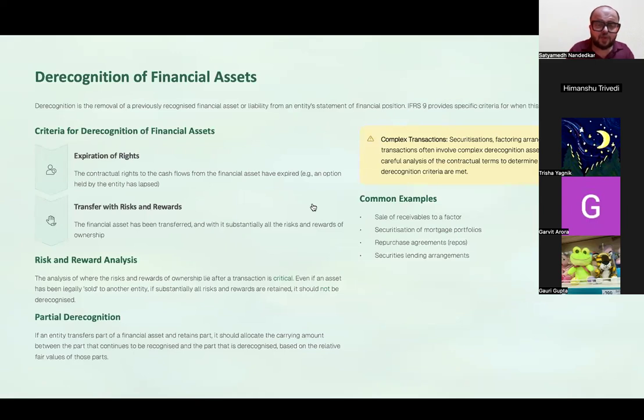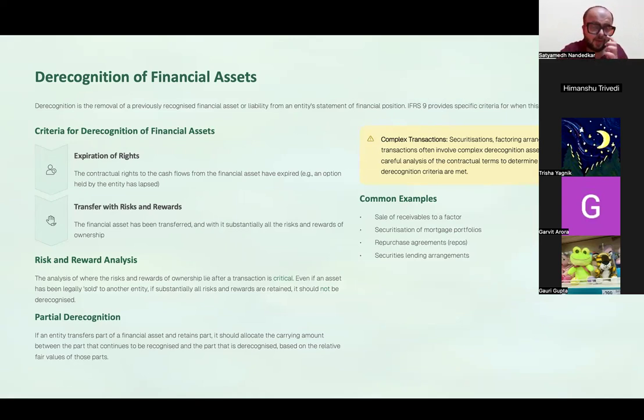Now, when it comes to financial assets, we spent time understanding the recognition criteria and the measurement. You should also know how is the derecognition of financial assets and liabilities done. See, to recognize means to bring something into the books of accounts. To derecognize means to remove something from books of accounts.